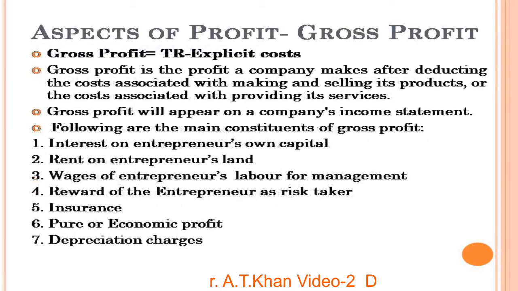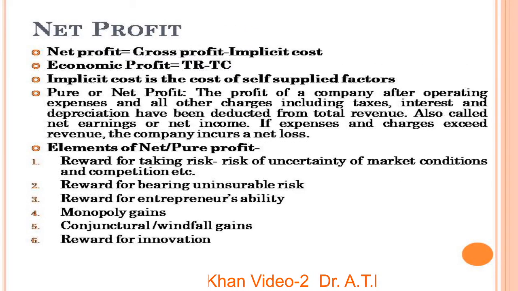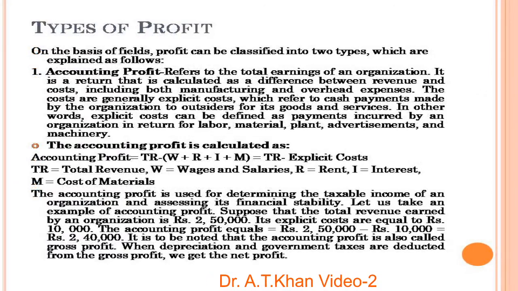Now the next slide covers the aspects of profit. Gross profit is equal to total revenue minus explicit cost, and net profit is gross profit minus implicit cost. With gross profit and net profit, we come to know about the various types of profit, that is economic profit and accounting profit. So what is accounting profit? It is the profit mentioned in your books after deducting the explicit costs, the costs that are not hidden and are recorded in the books. When you deduct these costs from the total revenue, you get the accounting profit.